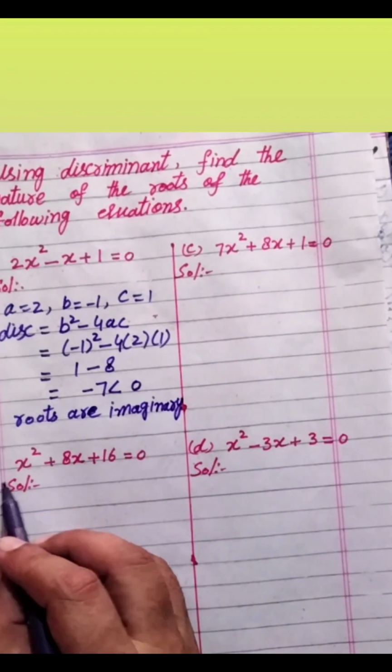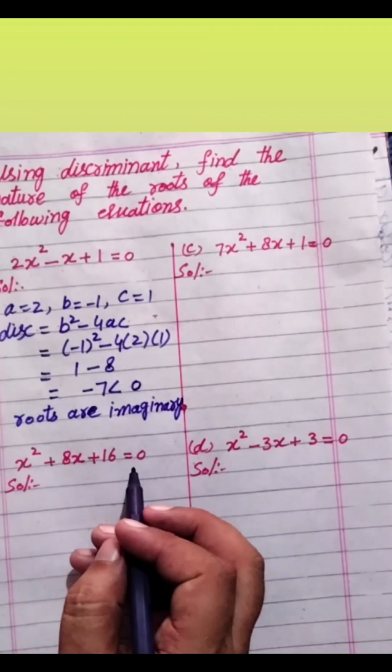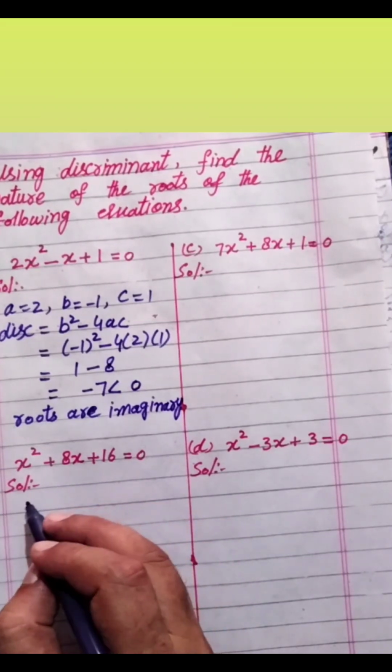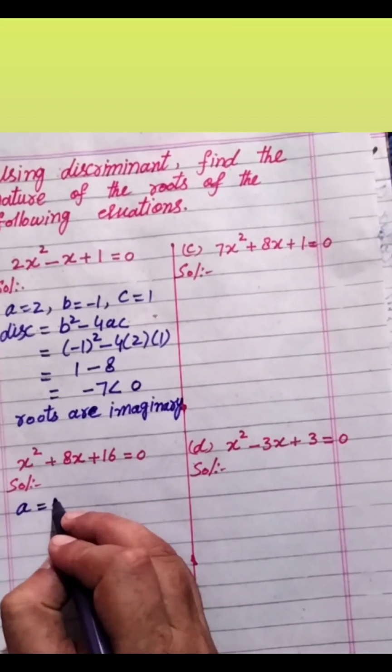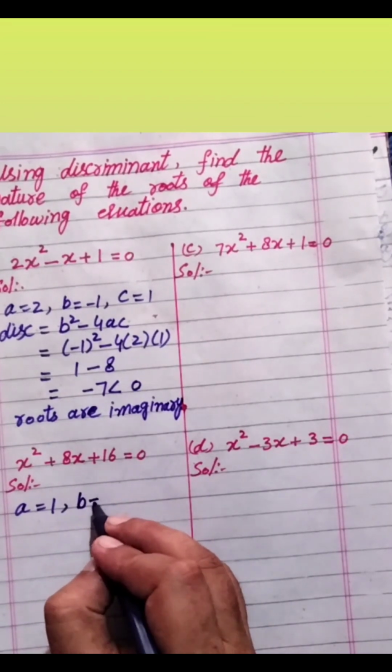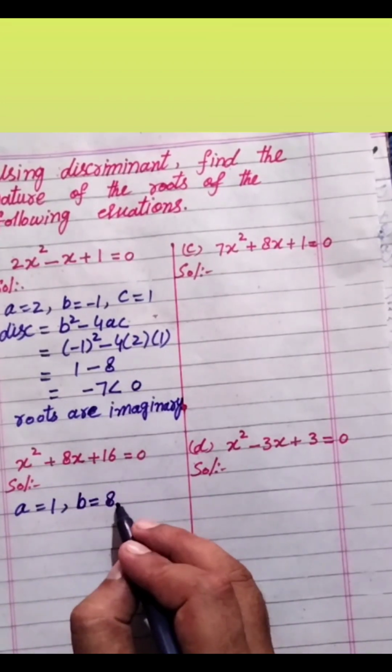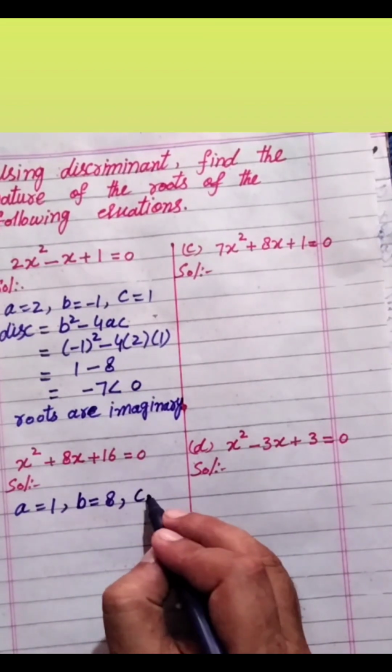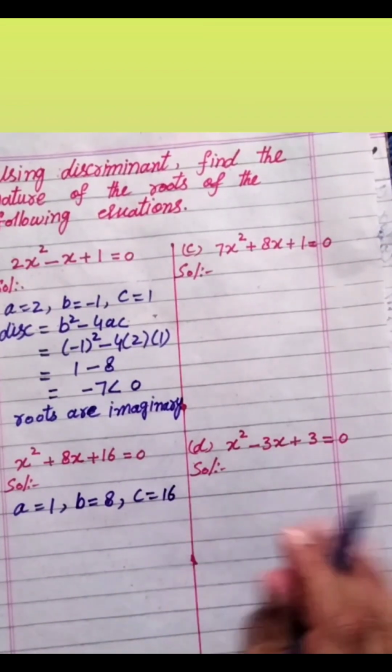We have another equation, x square plus 8x plus 16 equal to 0. Here we have a is equal to 1, the coefficient of x square, b is equal to 8, the coefficient of x, and the constant term here is c, that is equal to 16.